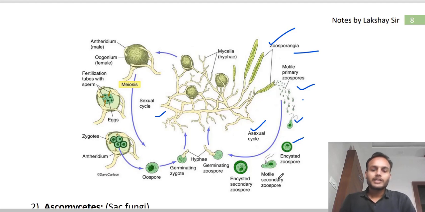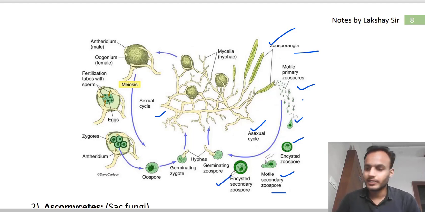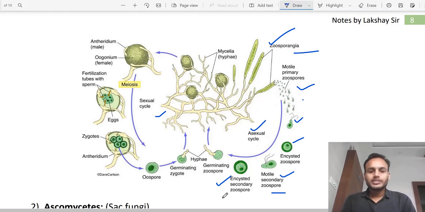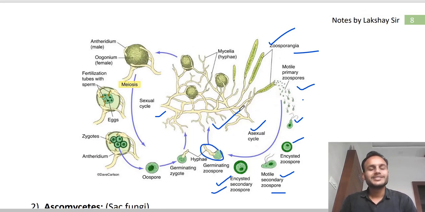So they can again gain motility, they produce secondary zoospore, and they can also lose this flagella to form encysted secondary zoospore. These zoospores on germination again produce mycelium.